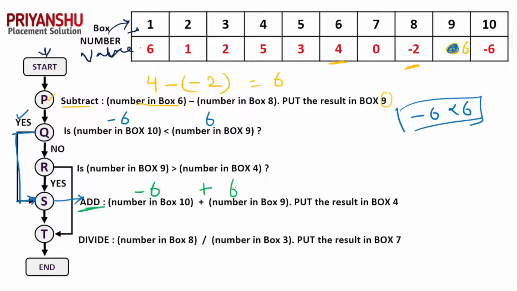So minus 6 plus 6 is nothing but a 0, and we need to put it in box 4. So box 4 is this one, and we need to put 0 here. So now here we got 0. Clear? We got 0.